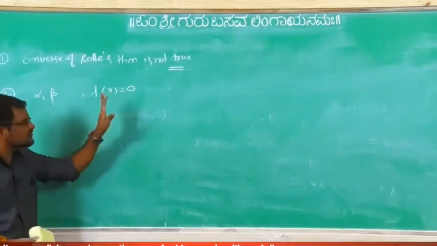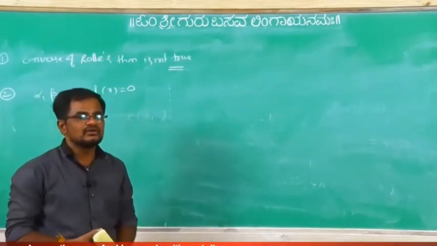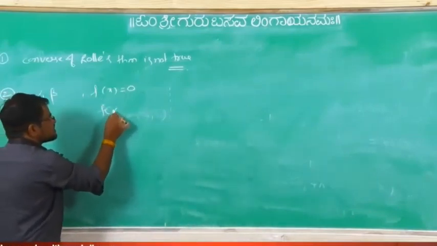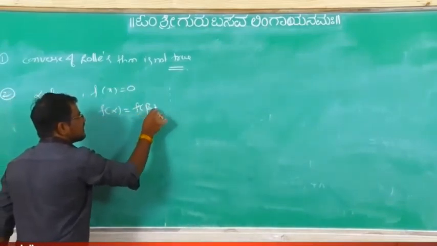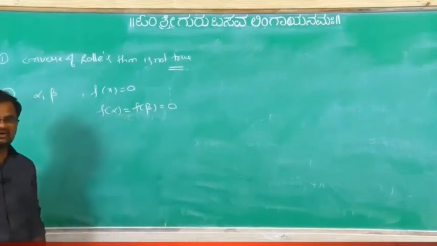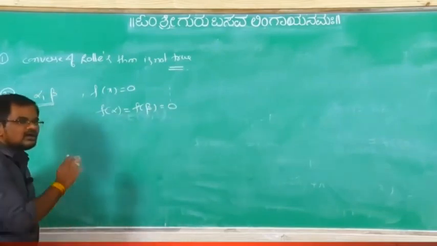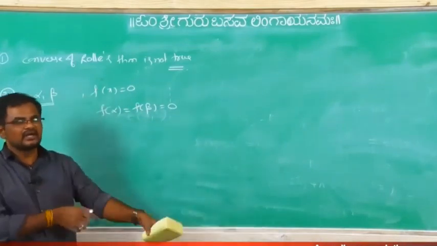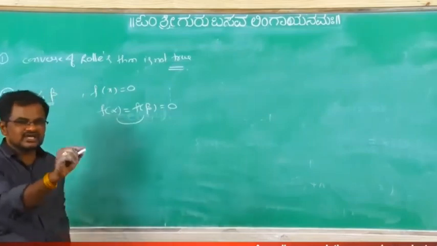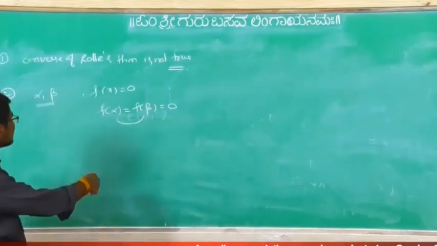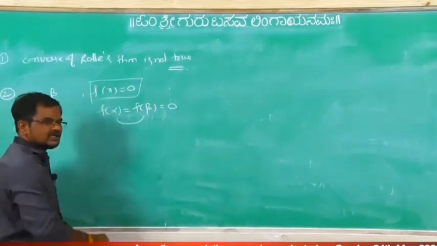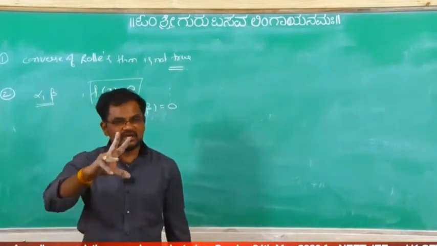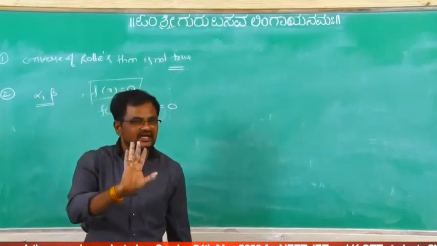Alpha comma beta are the roots of the equation f of x equal to 0. Means f of alpha and f of beta both are 0 only, or not? Because these two are roots of the equation, if you substitute, definitely you will get f of alpha, f of beta equal to 0. Means the third condition of the Rolle's theorem is satisfied or not? And f of x is a polynomial, which means definitely it is continuous and differentiable. Means the conditions of the Rolle's theorem are satisfied or not?